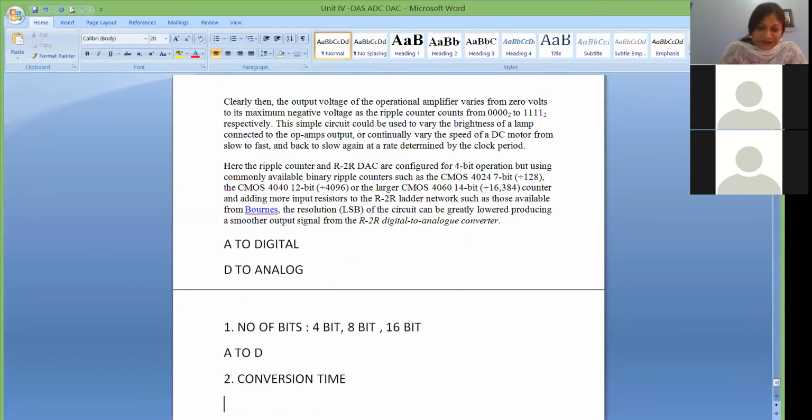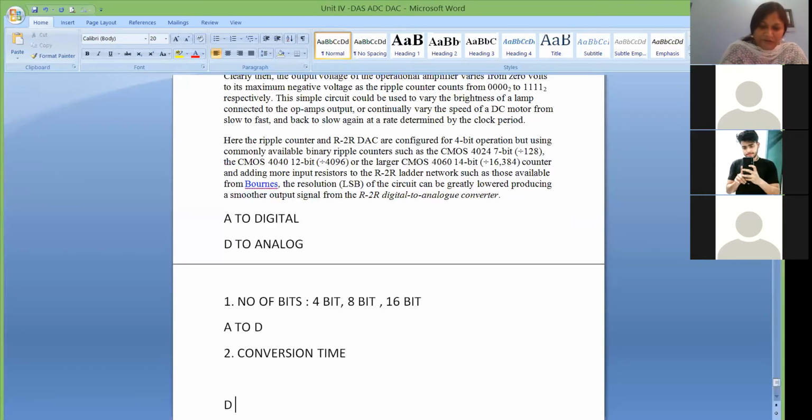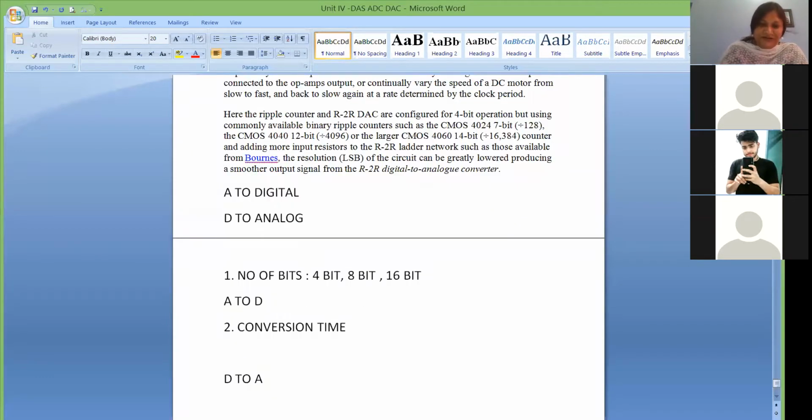And if we talk about digital to analog, the number of bits parameter is the same for the A to D converter and the D to A converter. In case of an A to D converter, we talk about conversion time, and in case of a D to A converter, we talk about settling time. Both are the same, but in an analog to digital converter it is called conversion time, and in a D to A converter it is called settling time. Settling time means the time it takes to settle the output, to settle the digital data into the analog output.